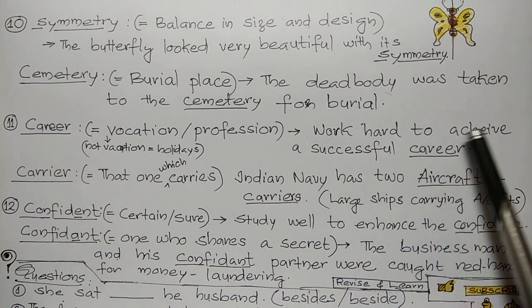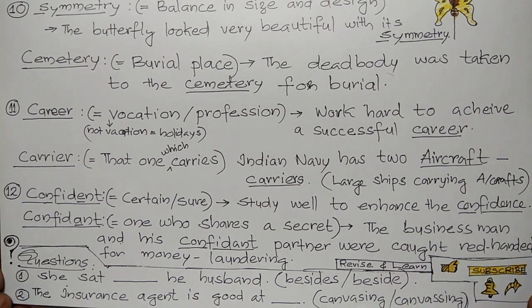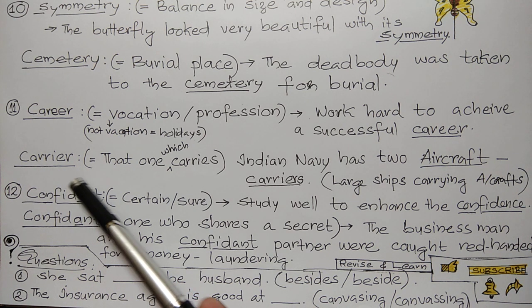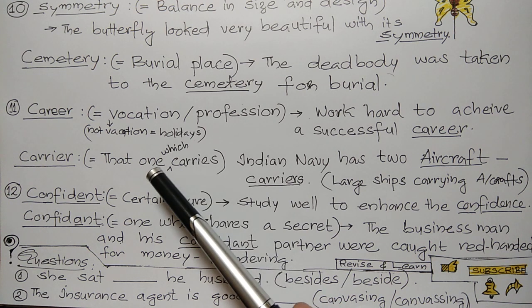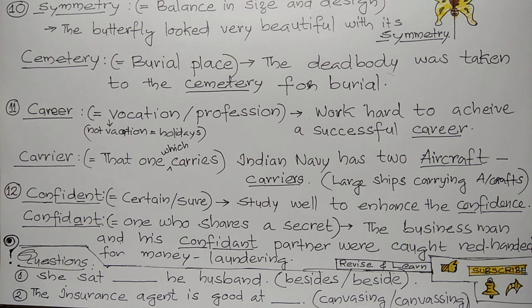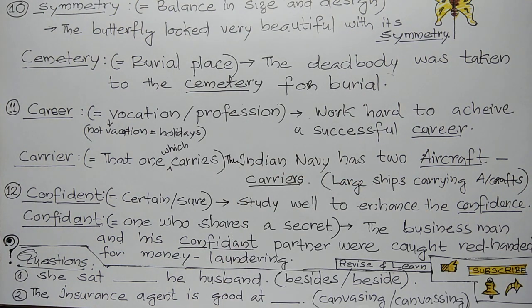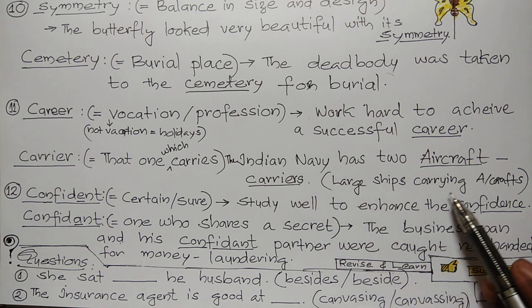Example, work hard to achieve a successful career. So to get a successful career, we must work hard. That is career, professional advancement or vocation. Carrier means that which carries. Something which carries is called a carrier. The Indian Navy has 2 aircraft carriers. Aircraft carriers are large ships carrying aircraft.